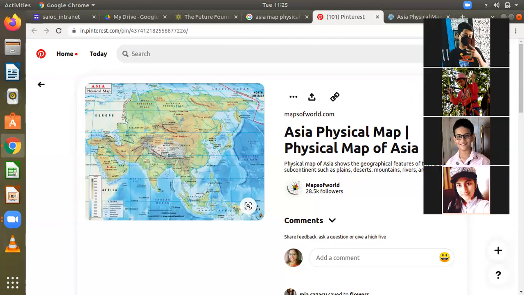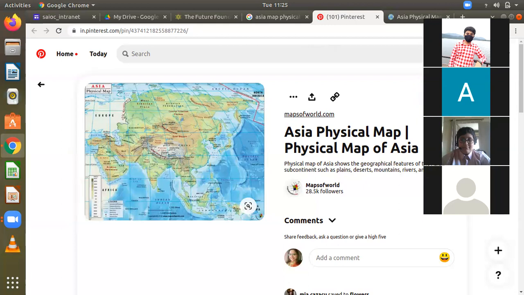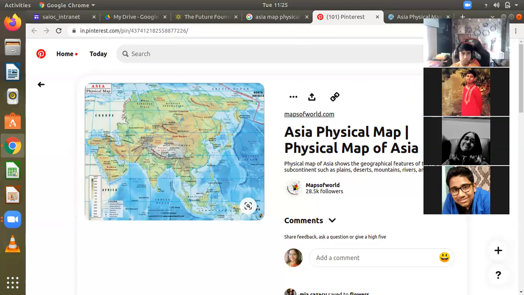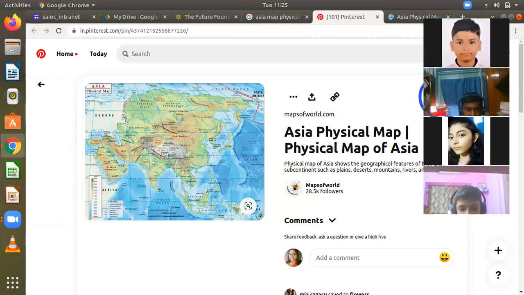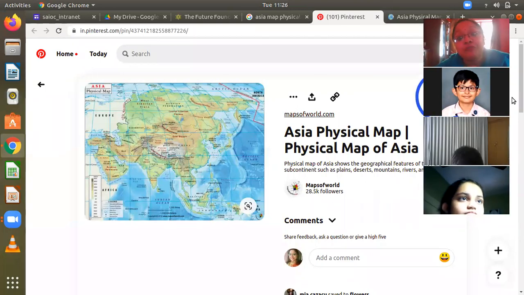Longitudes divide the earth into time zones. Each longitude consists of 4 minutes time. Because latitudes and longitudes are imaginary lines, we have made them so that we can calculate time. When we look at intersections of latitudes and longitudes, where each latitude and longitude cut, they form one small box called a grid, and grids help us in finding the location of places. So each longitude is 4 minutes. The prime meridian divides the earth into which two hemispheres?